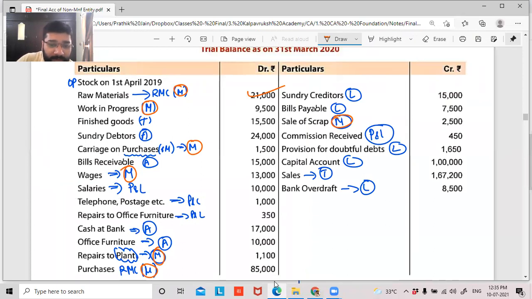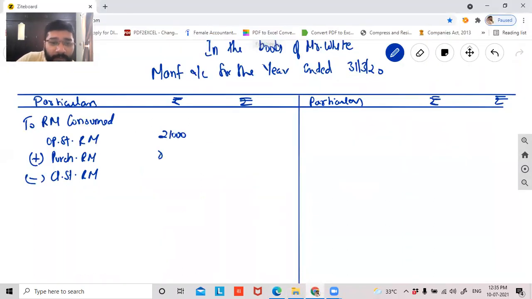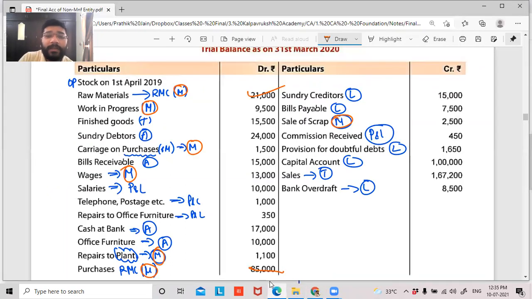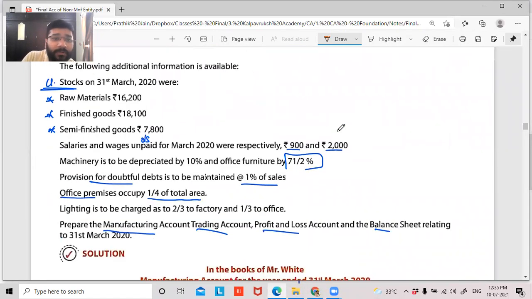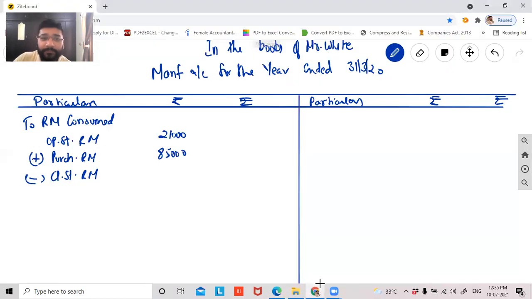Purchase of raw material is here, 85,000 rupees. And closing stock of raw material is given in the additional information. Closing stock of raw material is 16,200. So minus 16,200. Please calculate, tell me the consumption. What is my raw material consumption? What is cost of raw material consumed? 21,000 plus 85,000 minus 16,200. It is 89,800.